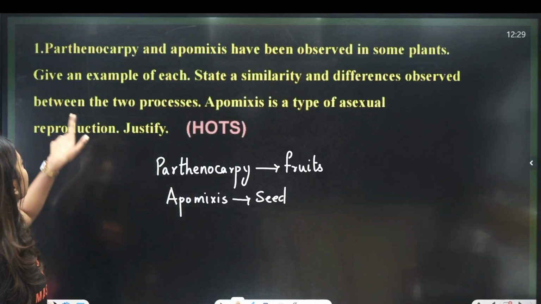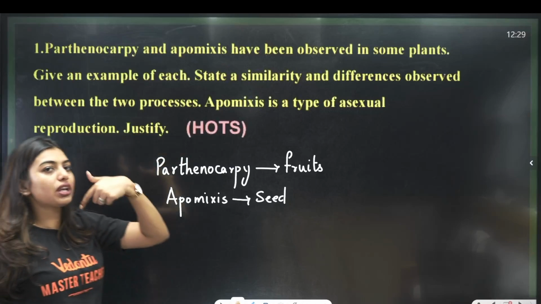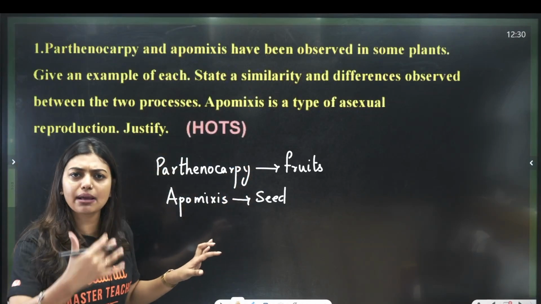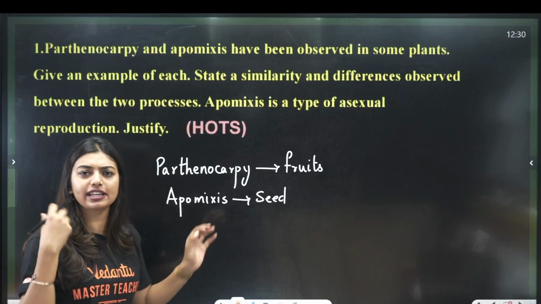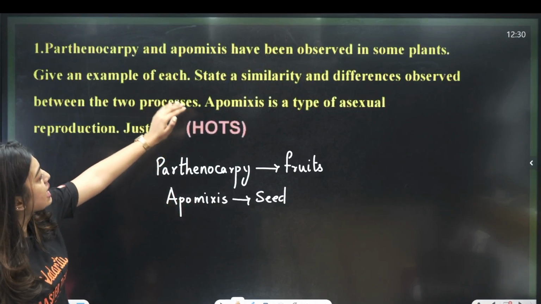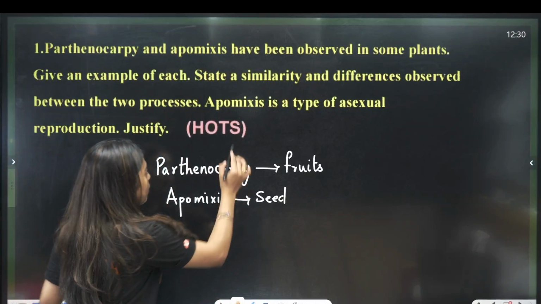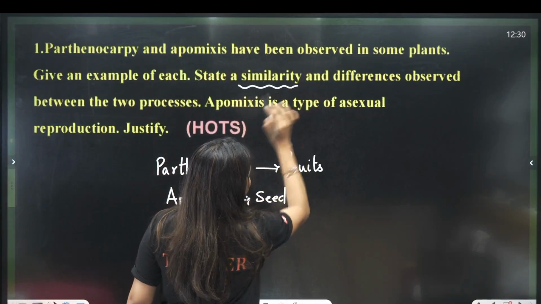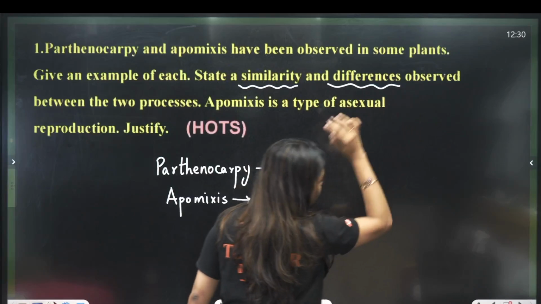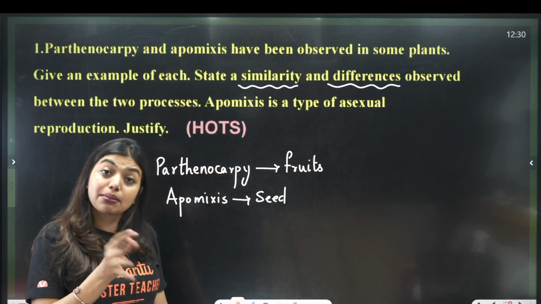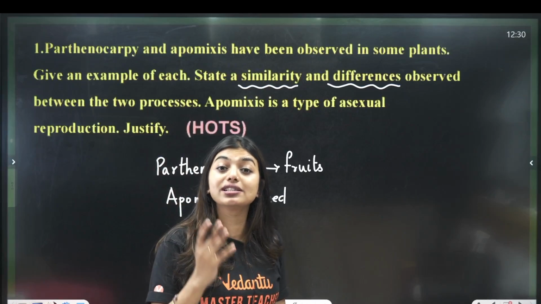Second thing is, give an example of each. So we should give examples of each of these. Many examples are given in your textbook. You can pick any one example and give it. Next is, state a similarity. This is most important, okay? State a similarity and differences observed. So they want you to tell what is the similarity between Parthenocarpy and apomixis and what is the difference between them.